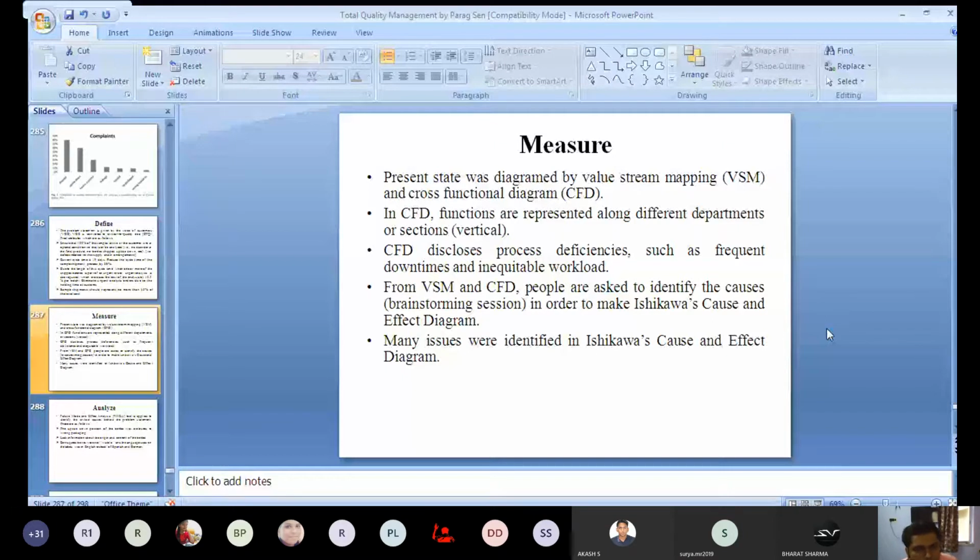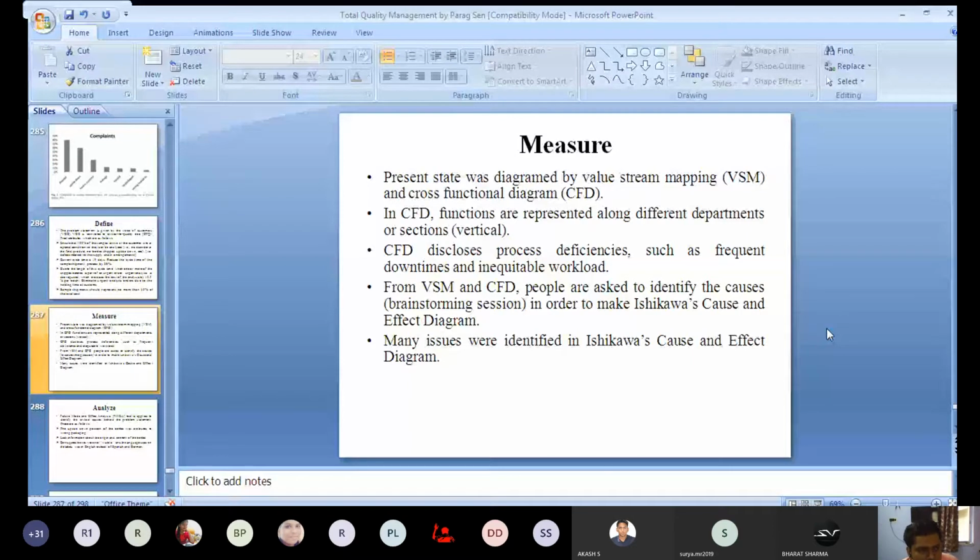What is value stream mapping? We already know that value stream mapping is basically based on process mapping, but in it we take into account which particular steps are adding value to the system, and which particular activities are not adding value to the system. Okay, so we want to eliminate the non-value adding activities. But in some cases you will find non-value adding activities that are still required activities.